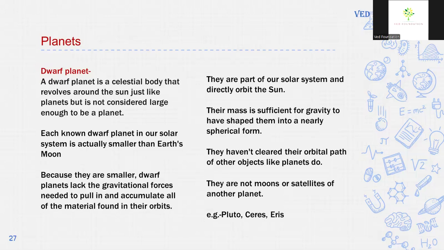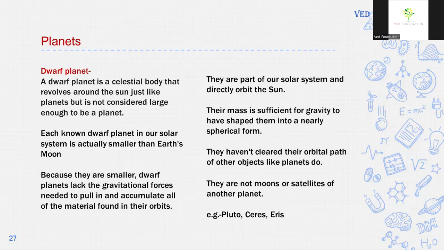Dwarf planet. A dwarf planet is a celestial body that revolves around the sun just like a planet but is not considered large enough to be a planet. Each dwarf planet in our solar system is actually smaller than Earth's moon. Because they are smaller, dwarf planets lack the gravitational force needed to pull in and accumulate all of the material found in their orbits. They are part of our solar system and directly orbit the sun. Their mass is sufficient for gravity to have shaped them into a nearly spherical form.